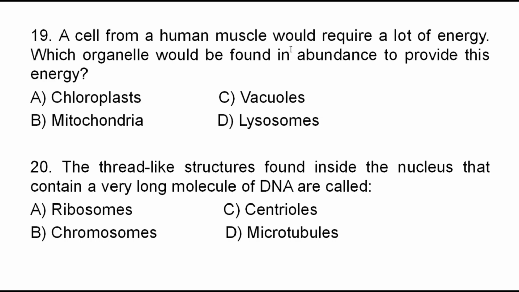B. Mitochondria. Because mitochondria are the sites of cellular respiration. Energy production is performed in the mitochondria. Human muscle cells require a lot of energy, so mitochondria are more abundant in human muscle cells in order to generate more energy. So the correct answer for question number 19 is mitochondria.